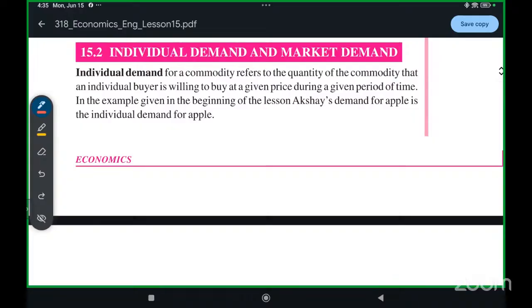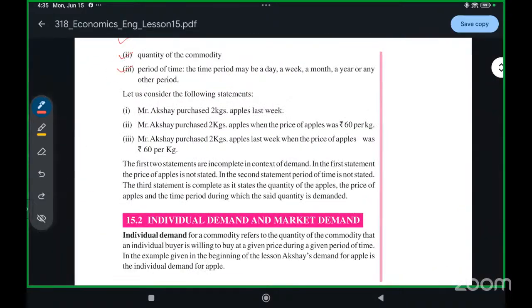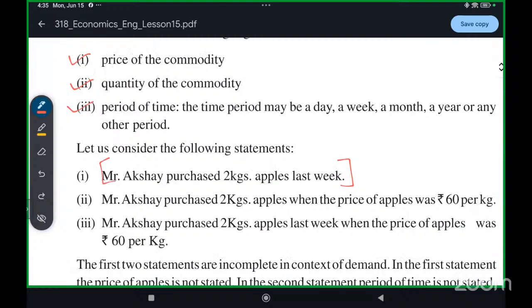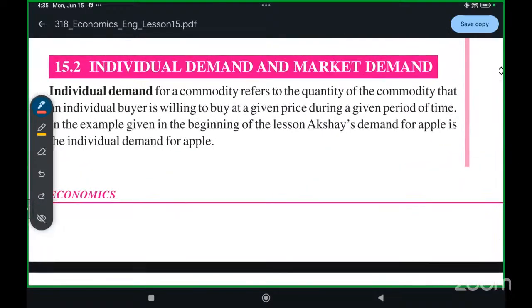First we'll talk about individual demand. Individual demand for a commodity refers to the quantity of the commodity that a person is buying at a given price during a given period of time. In the example given in the beginning of the lesson, Akshay's demand for apples is the individual demand for apples. Mr. Akshay purchased 2 kg apples last week. This is individual demand. Let's say I purchased 1 kg apples worth rupees 60 today.